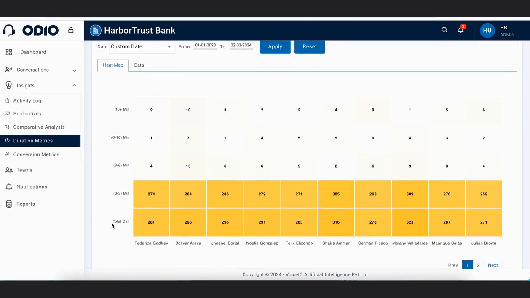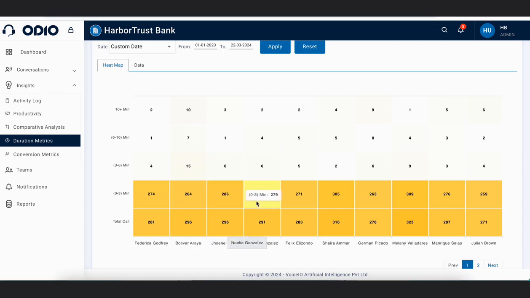Here you are seeing the call duration against every agent, that is, how many calls that agent did of a particular duration. For example, the total number of calls of Bolivar is 296, wherein out of these 296 calls, 264 calls lie between 0 to 3 minutes. Then 15 calls are from 3 minutes to 6 minutes. Then 7 calls are from 6 minutes to 10 minutes.